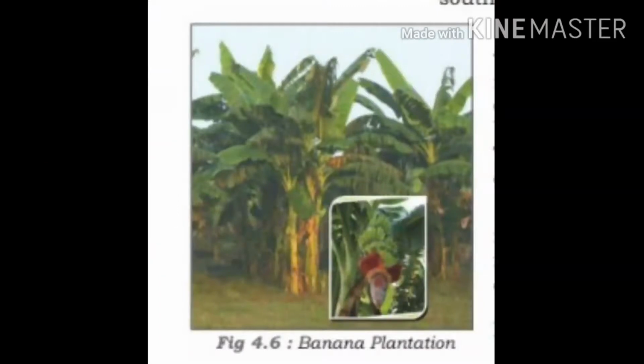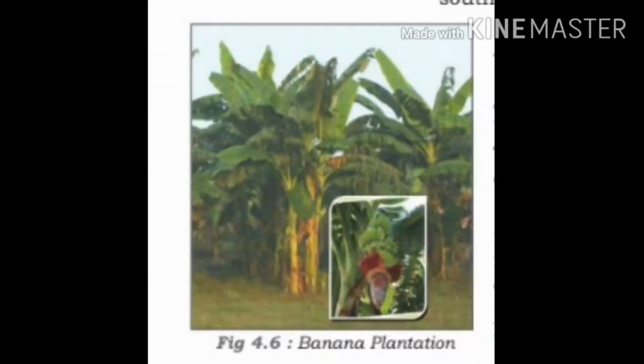Next one is plantation farming. Plantation farming is also a type of commercial farming. In this type of farming, crops are mainly grown for profit, and it resembles factory production. A single crop is cultivated on a large area.